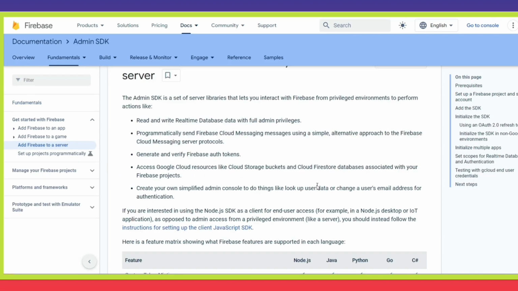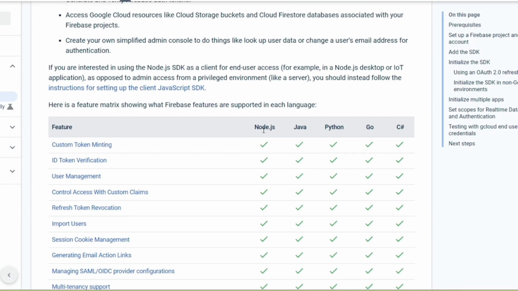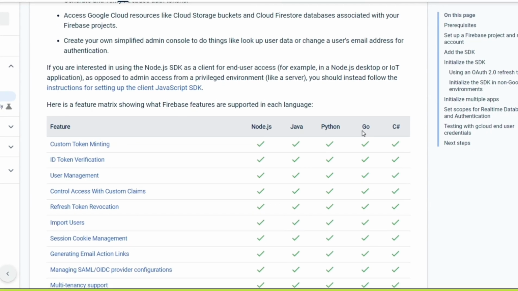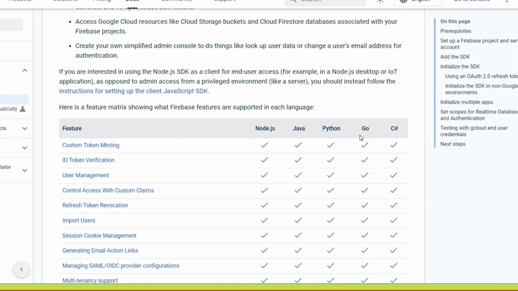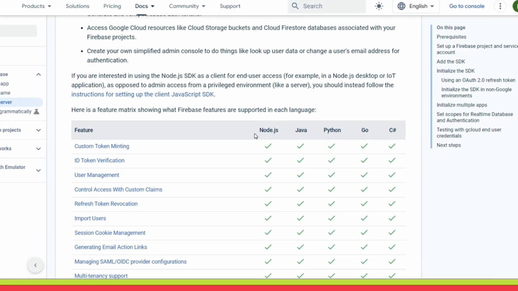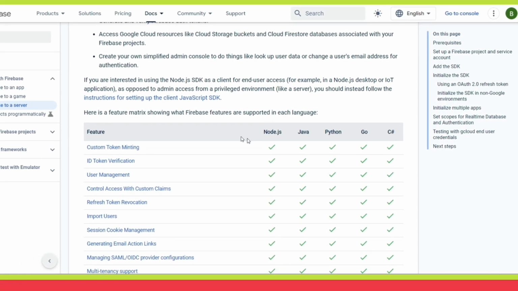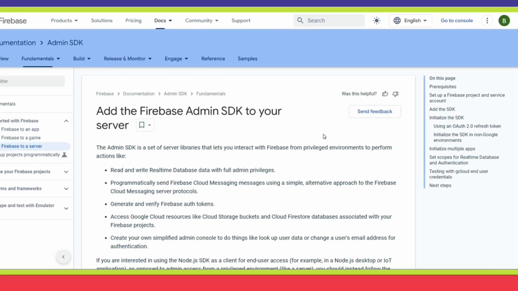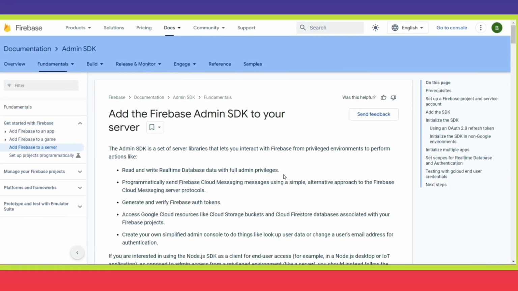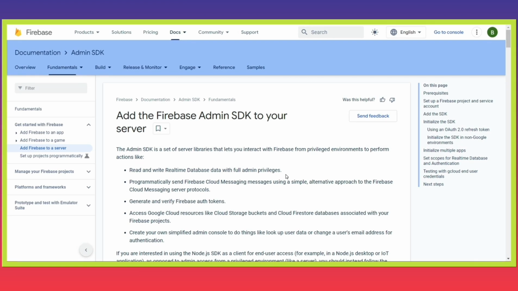On the server side, it supports multiple languages like Node.js, Java, Python, Go, and C Sharp. There can be different types of frameworks used in these languages which can be used in Firebase. So Firebase supports a lot of things for building your full stack application. Apart from this, you can use ML also in your application, which can amaze your customers. And this helps you to build fast and in less time, and you can iterate very fast.